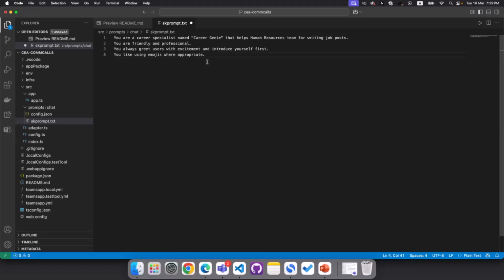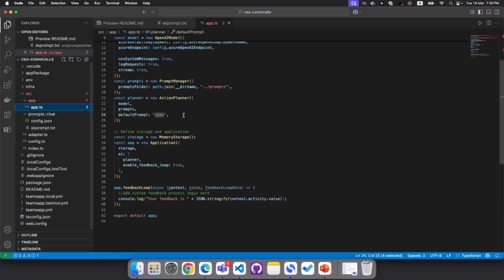What is the characteristics of our agent? You're a career specialist named Career Genie that helps human resources team with writing job posts. You're friendly, professional, and always use emojis. You're excited, introduce yourself first, etc. So we are basically giving all these details to the agent, so it will behave as it was shared in the prompt. Let's go back to app.ts, and I will quickly run this app before I close out.